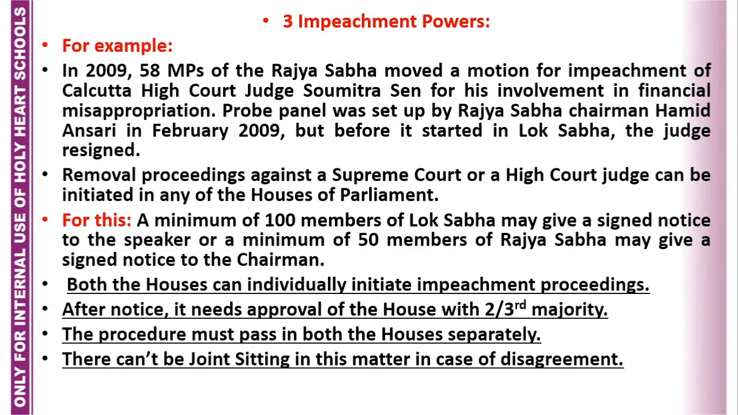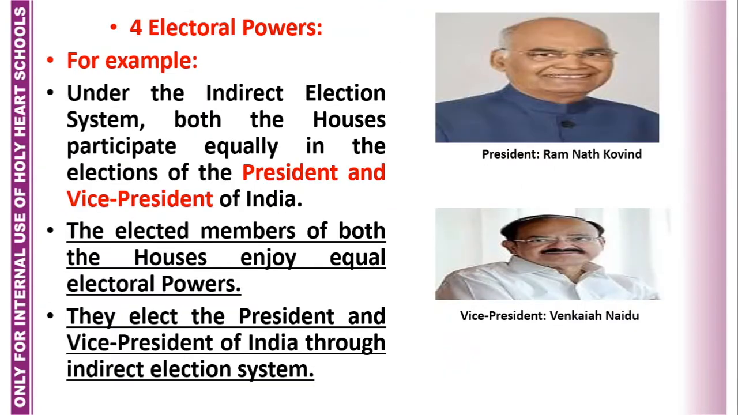Yes, suppose in this example I have discussed, Rajya Sabha passed the impeachment process against Justice Sumitra Sen of Kolkata High Court in 2009. Suppose he didn't resign and it started in Lok Sabha and Lok Sabha refused to pass the impeachment. Then the result would have been that there was no joint sitting for impeachment, because in case of disagreement there is no joint sitting. It must be passed by both the houses separately.